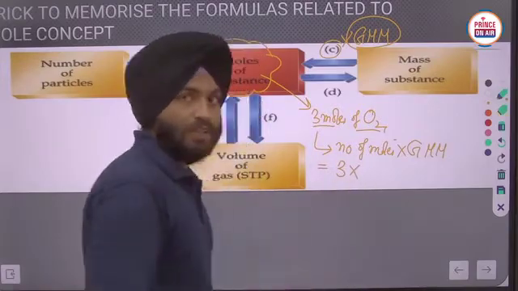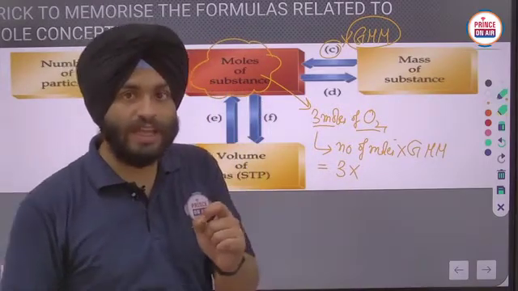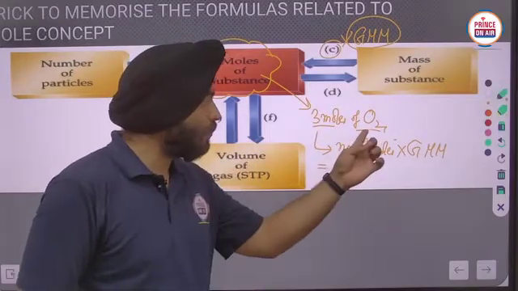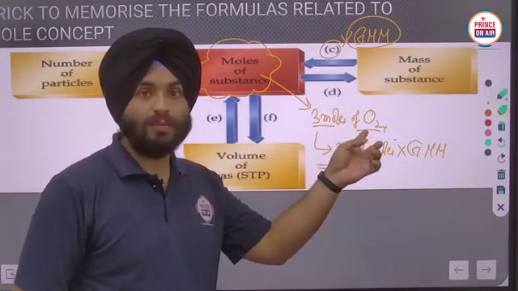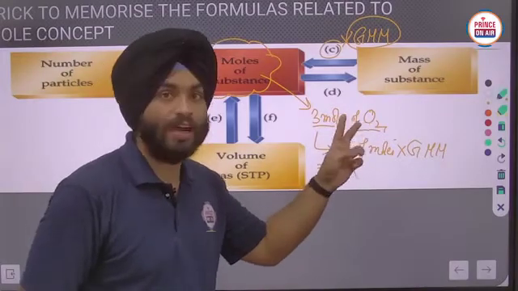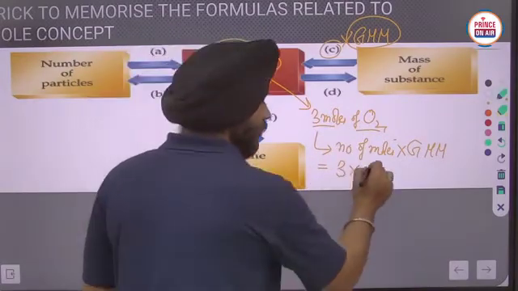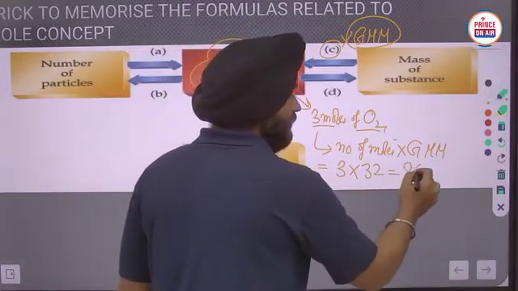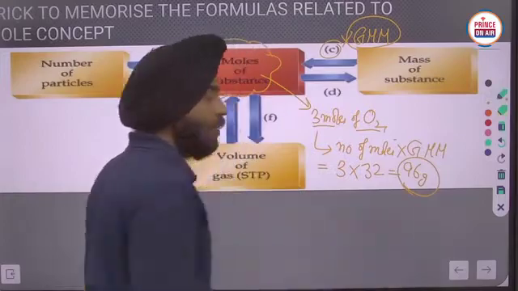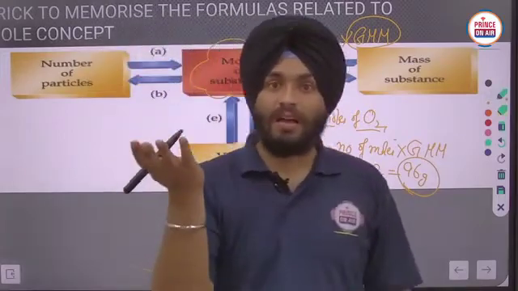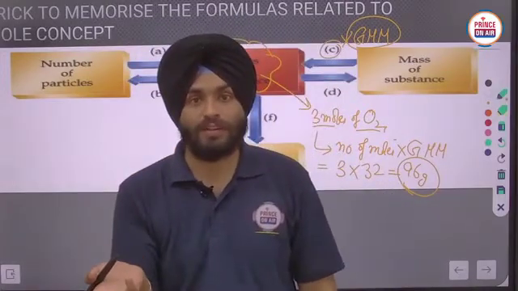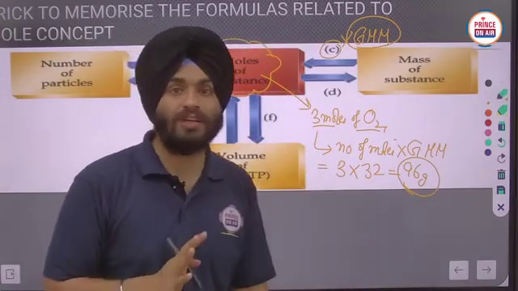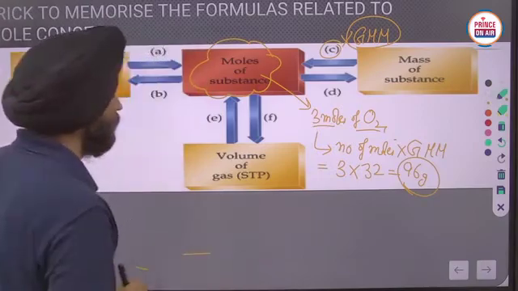The atomic mass of oxygen is 16, and the molecular mass of oxygen will be 32 because it has 2 atoms of oxygen. So how can we calculate it? Just multiply it. So it will be 96 gram. It means if I have a 96 gram sample of oxygen, it carries 3 moles of oxygen.